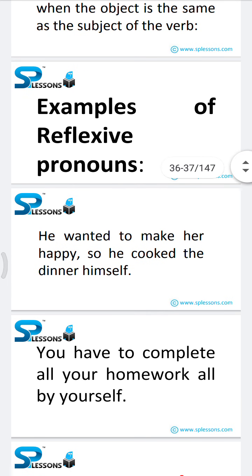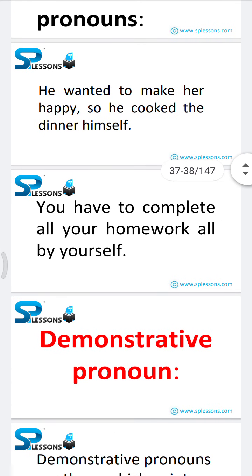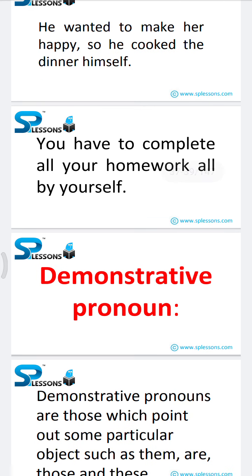He wanted to make her happy, so he cooked the dinner himself. The second one is, you have to complete all your homework all by yourself. The fourth category from this pronoun section is demonstrative pronoun.